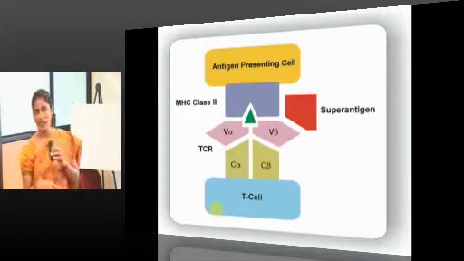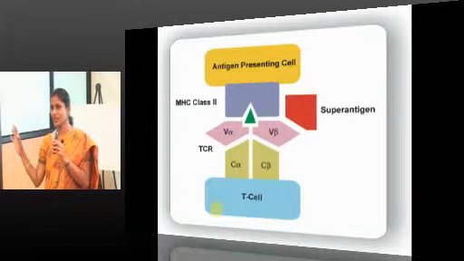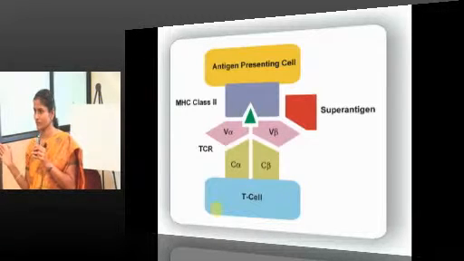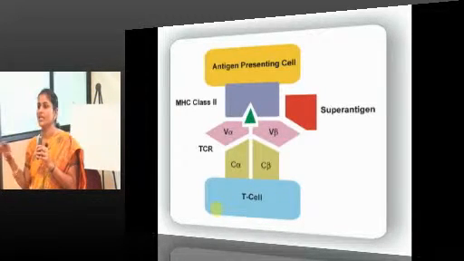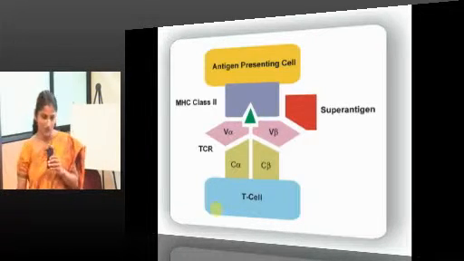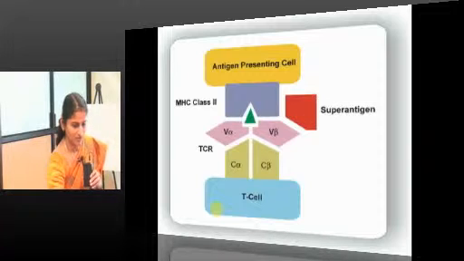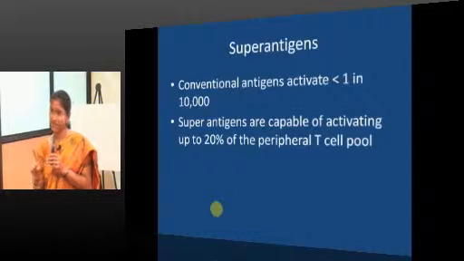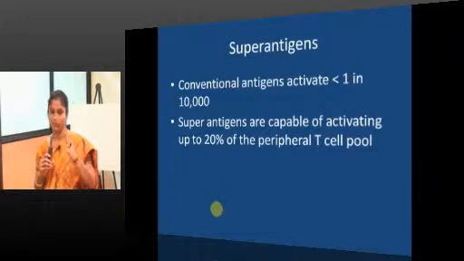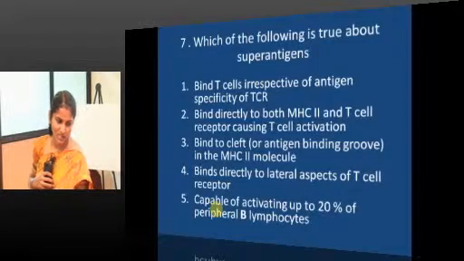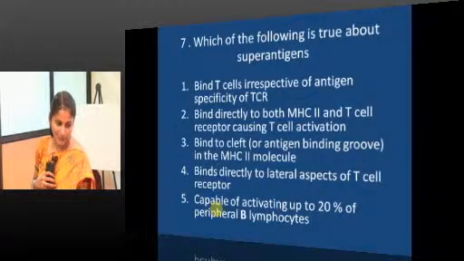But what happens with super antigens is, no antigen presenting cells are required. They just come and directly attack the lateral aspect of the T cell receptor. They do not need any processing and presentation, they can directly activate T cell receptors, they can directly activate T lymphocytes. Conventional antigens can activate less than 1 in 10,000 lymphocytes, whereas super antigens can activate up to 20% of peripheral T lymphocytes. So, the answer is they bind T cells irrespective of antigen.